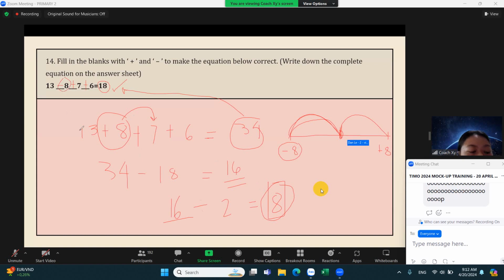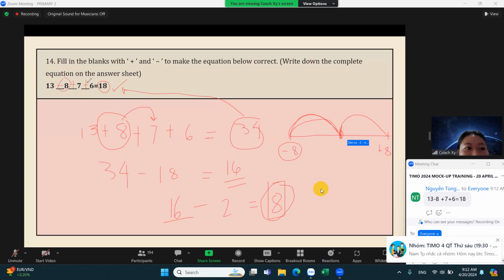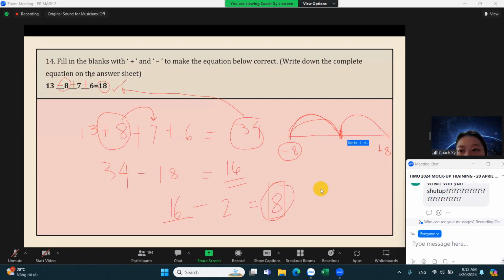Okay? So this is one way that you can make sure that what you are subtracting is the correct value. But you can do trial and error. Again, teacher is just telling you how to do it another way.